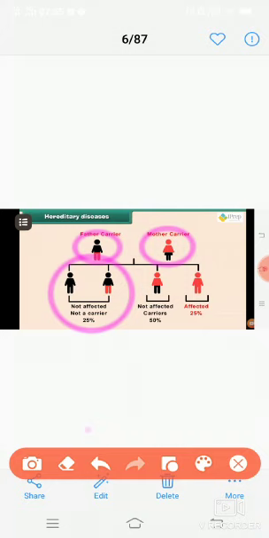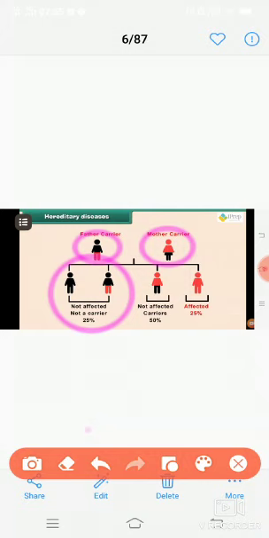So 25% generation will not be affected from the disease, and they do not carry that disease to their offspring.